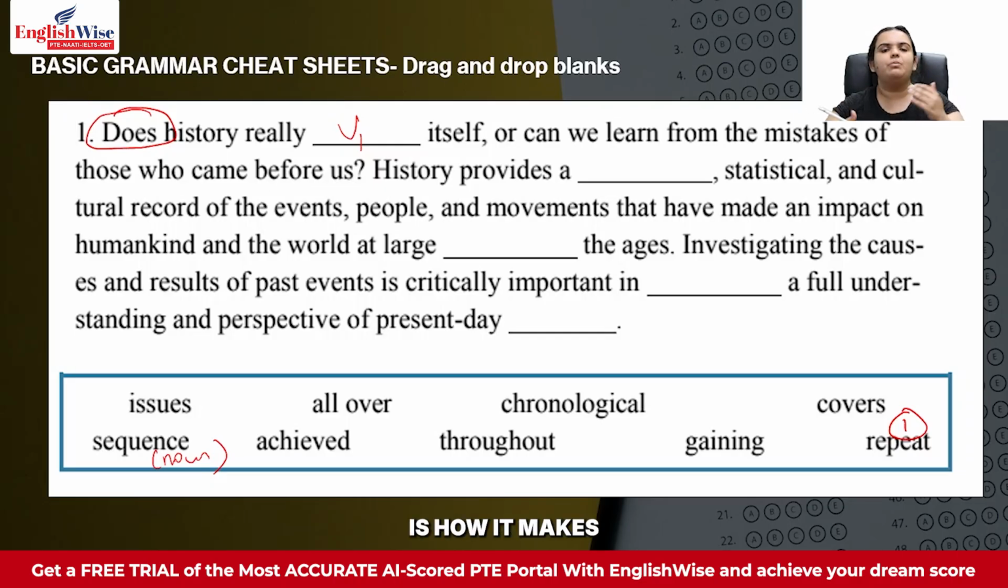So you see, this is how it makes you quicker, because you know that does will go with V1. So you don't try thinking of every other option. You just go for one option, which is V1. That is your present form of verb or your base form of verb, and you answer that one as your answer. Can we learn from the mistakes of those who came before us?